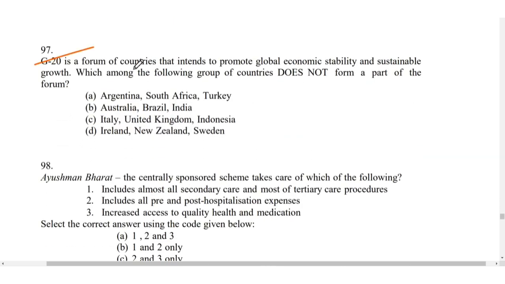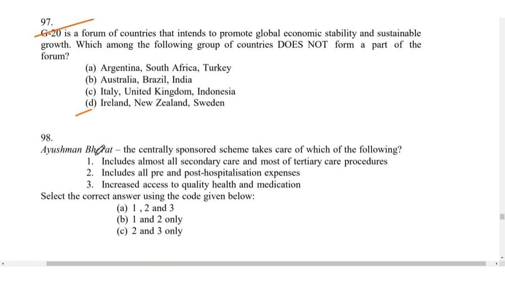G20 is a forum of countries that intend to promote global economic stability and sustainable growth. Which among the following group of countries does not form a part of the forum? So these are Ireland, New Zealand, and Sweden.